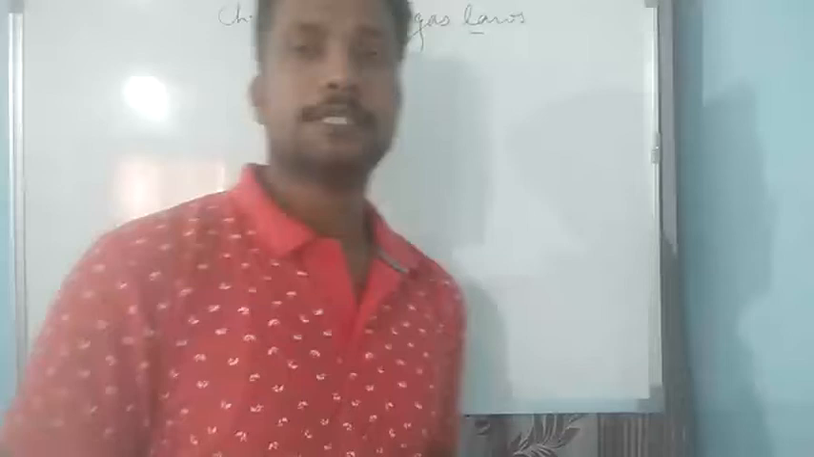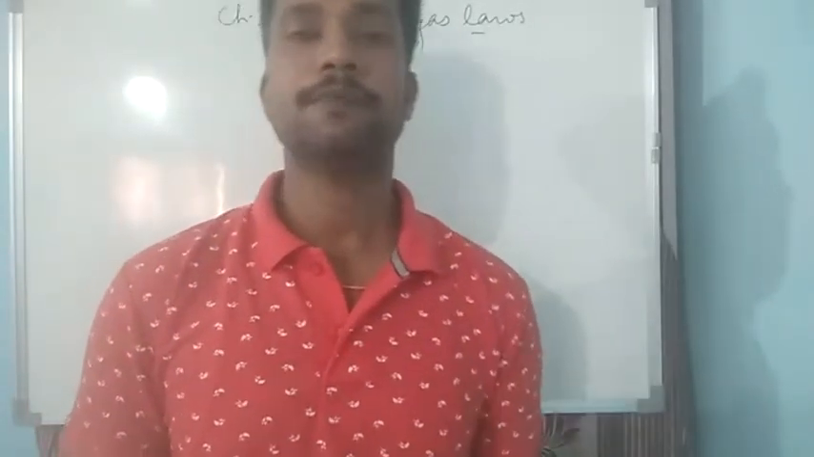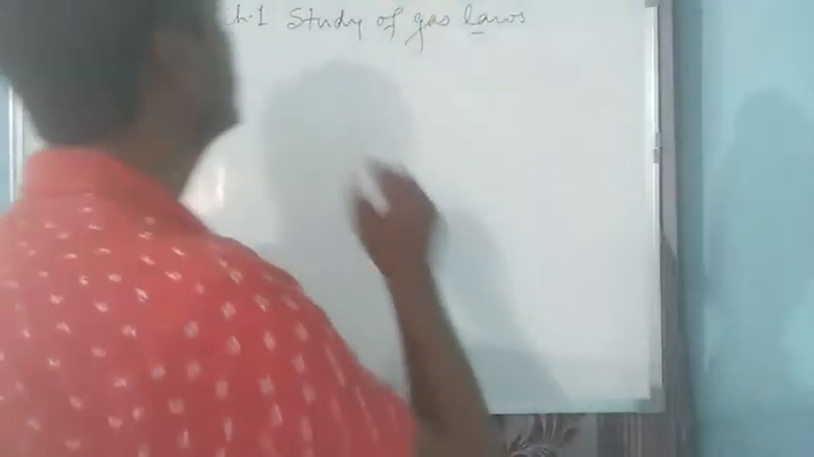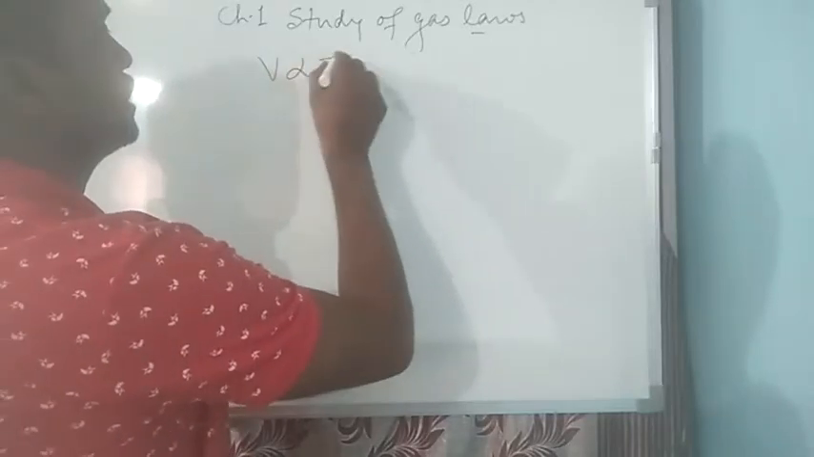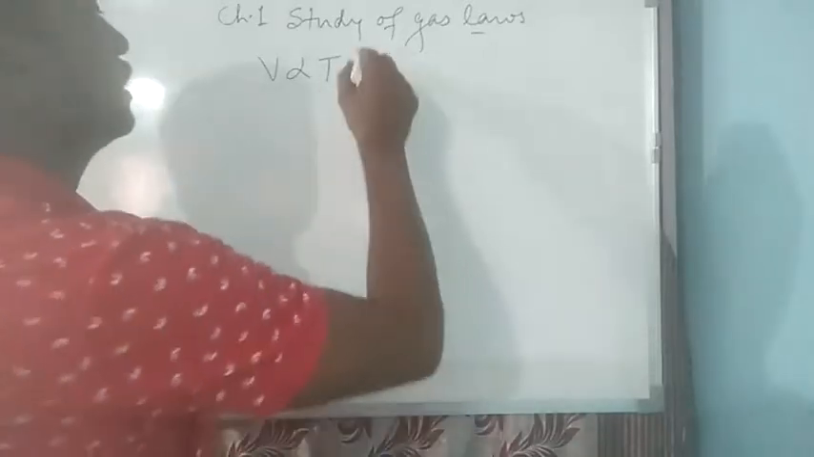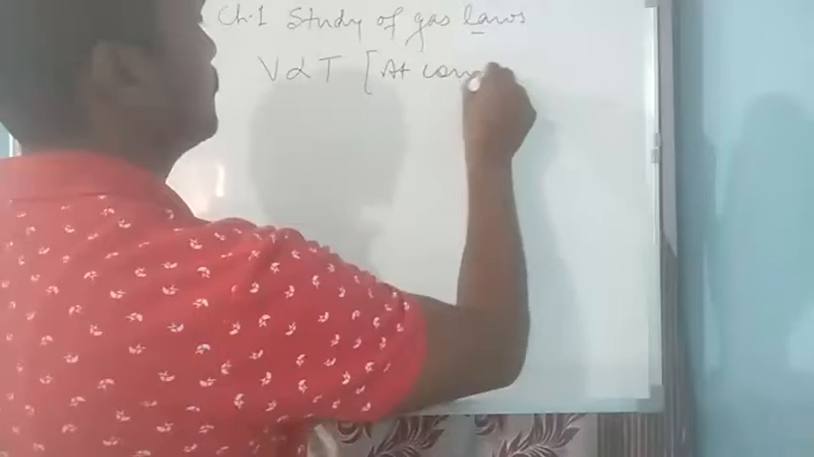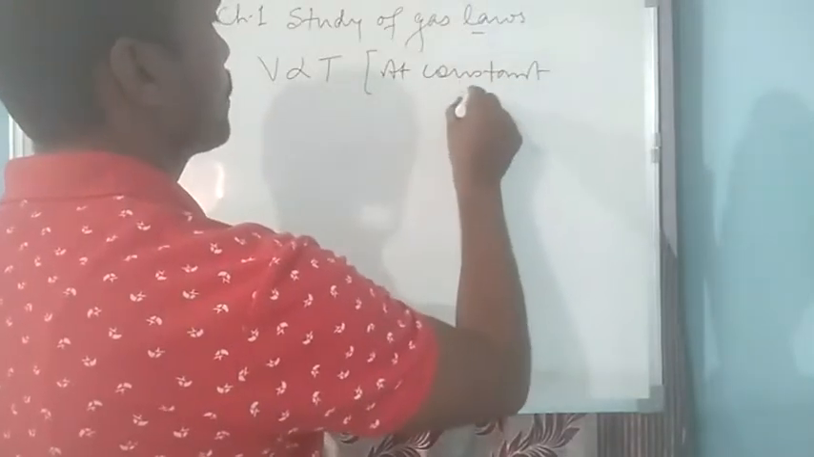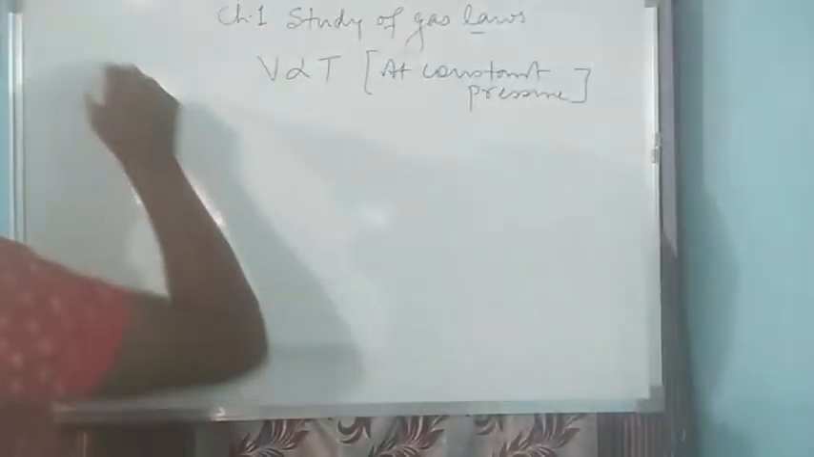Let us see. We have already studied that Charles' law gives a relationship between volume and temperature of a gas. And we can write that at constant pressure, volume of gas is directly proportional to temperature of the gas, keeping the pressure constant. This is Charles' law.